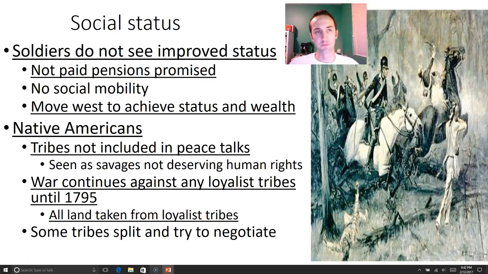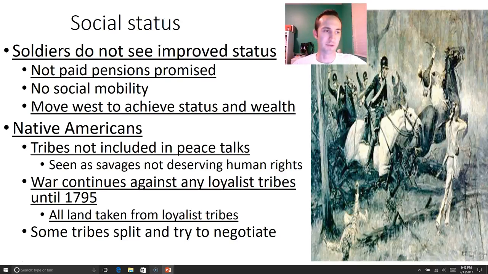Social status continued. The soldiers didn't really see an improvement in their status. They went and fought, hoping to create a better country for themselves. And they did a little bit, but not much for themselves. They were not paid the pensions or retirement they were promised. So they were promised a basic retirement package. Most of them didn't get that. They didn't get much in social mobility.